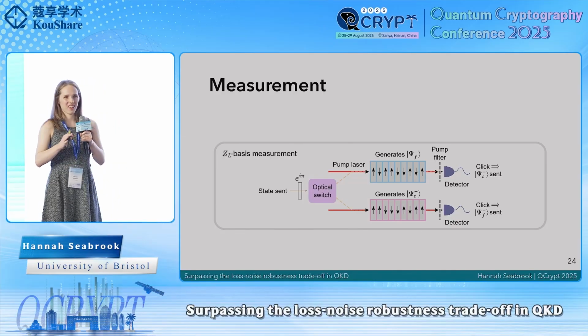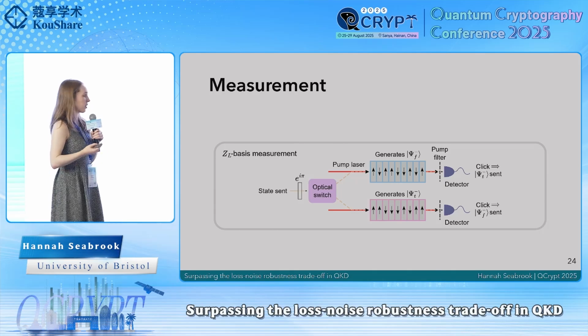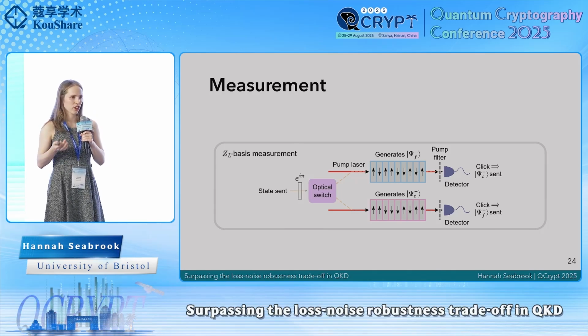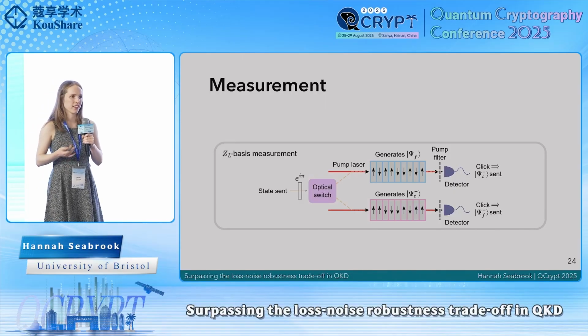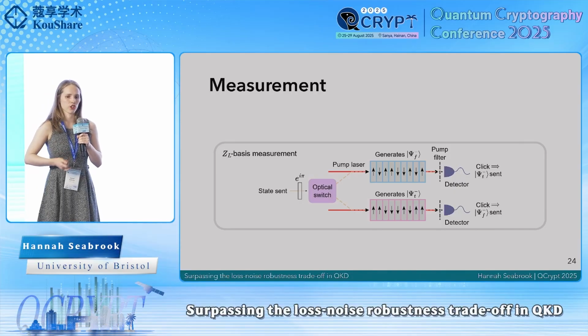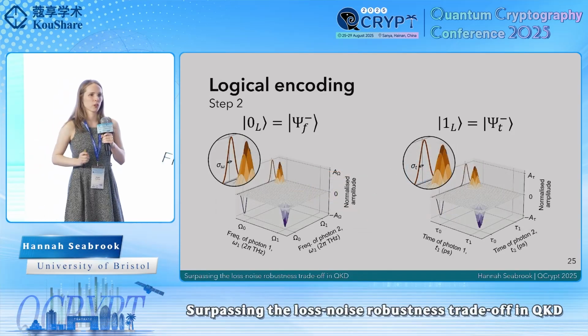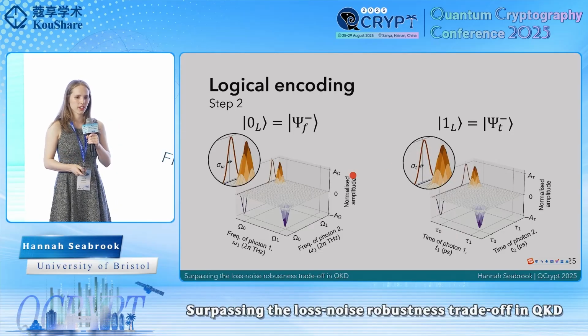So we've now seen approaches for how we could perform the state generation and measurement. And so we see that our scheme is not just a theoretical ideal, but has some near-term feasibility for an implementation. So with that, let's go back to where we were. As a reminder, our logical zero states are our antisymmetric Bell states defined using frequency bins, and our logical one states are our antisymmetric Bell states defined using time bins.